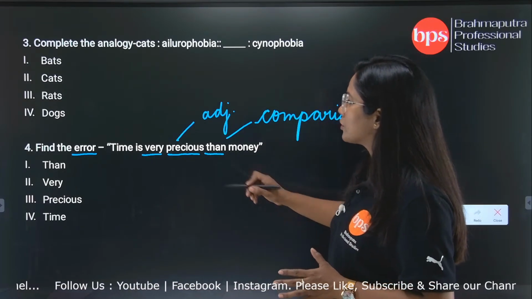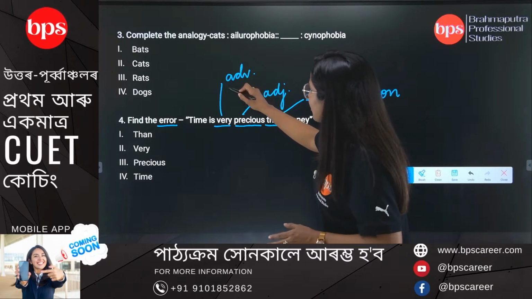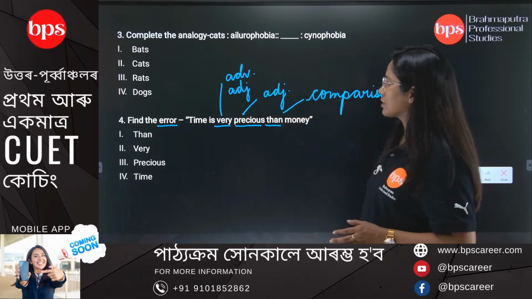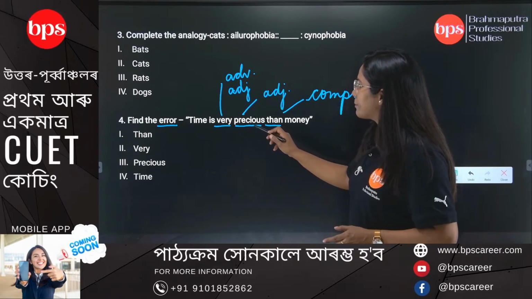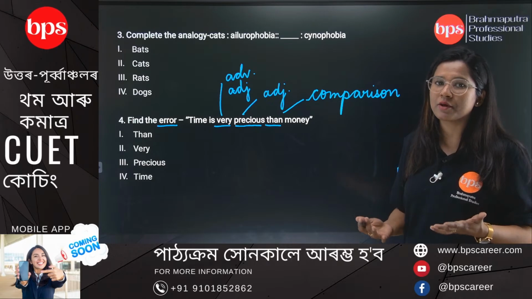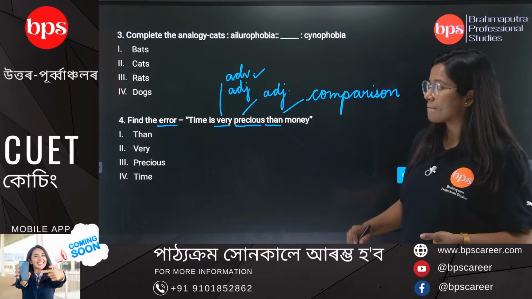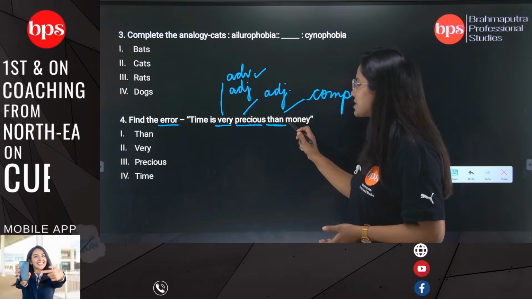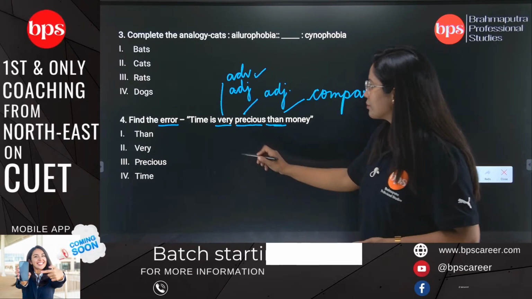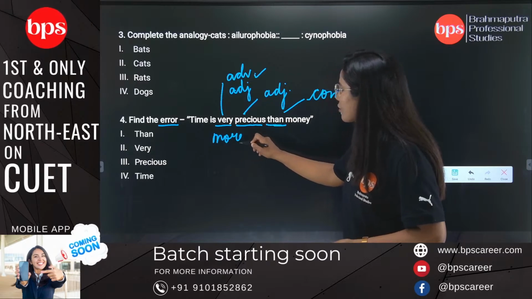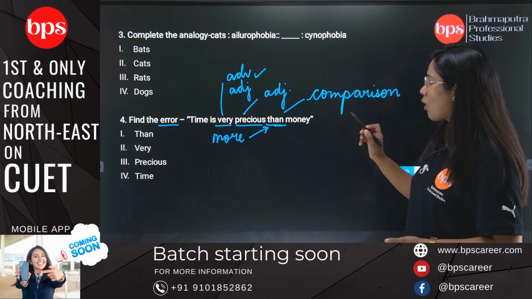Very শব্দটো হয়তো adverb হ'ব পাৰে নাইবা adjective হ'ব পাৰে। এইটো সেন্টেন্সত যেহেতু a very শব্দয়ে precious adjective to qualify কৰি আছে so we will term it as adjective but because here then is given so we have to place here either more, because more is something which is related with than or comparison.